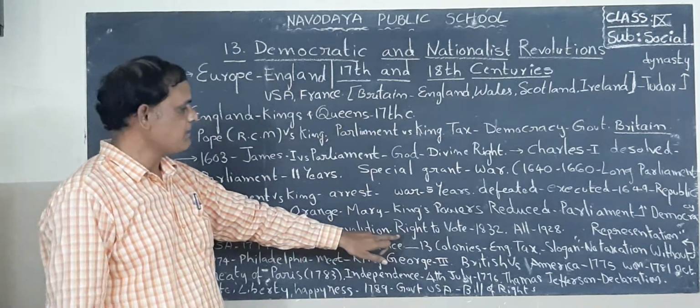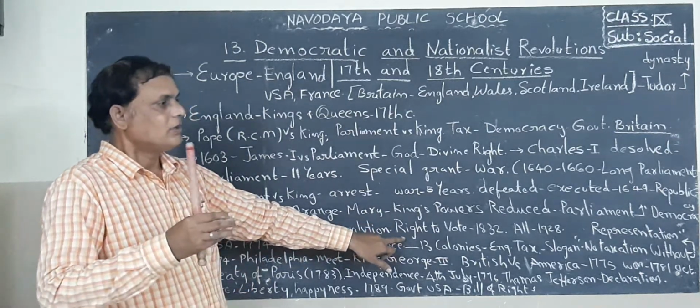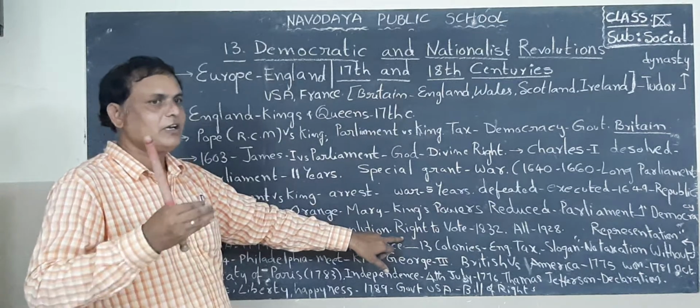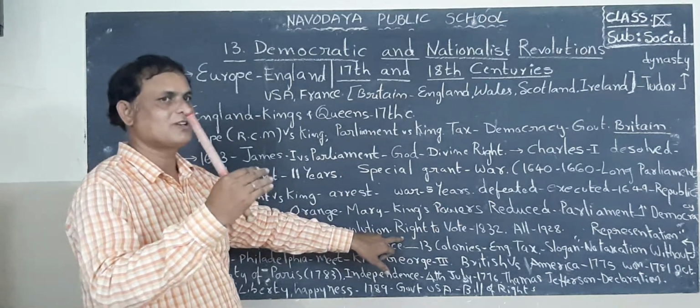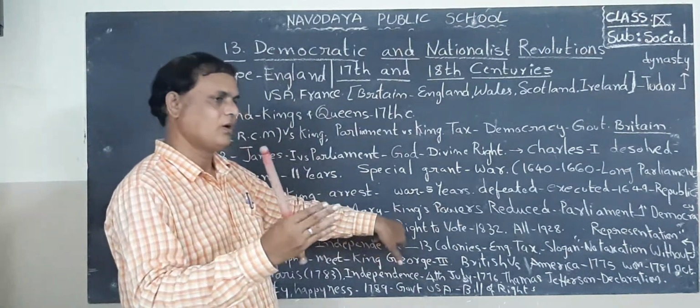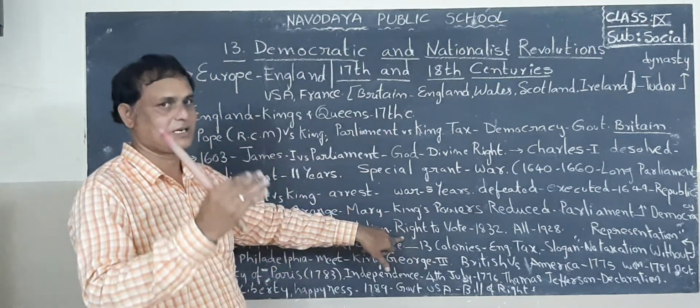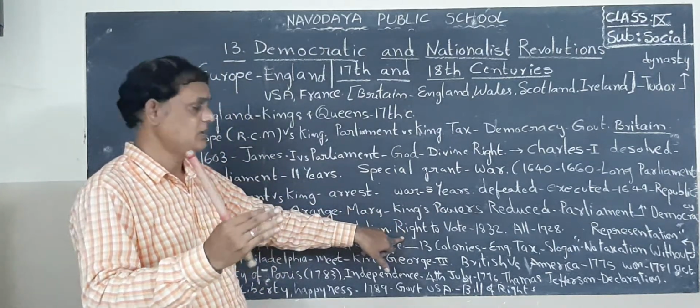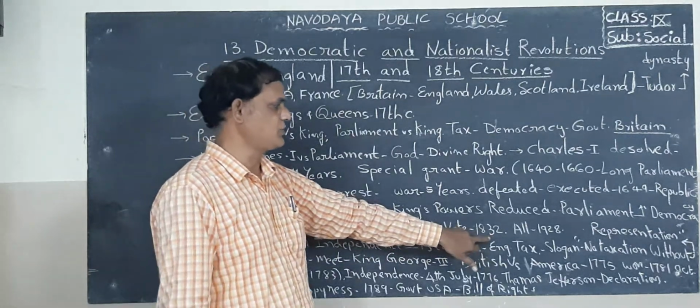Okay, next one. After that, parliament gave the right to vote to some persons, the rich people, landlords, traders, or businessmen who were educated, in 1832.